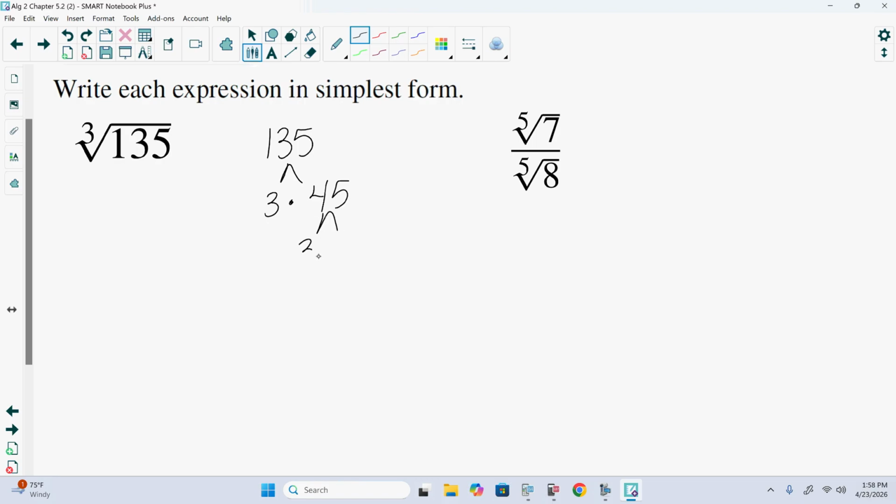Interestingly enough, 3 is also a factor of 45. It'd be 3 and 15. And 15 is 3 and 5. Telling us that the prime factorization for 135 is 3 cubed times 5.